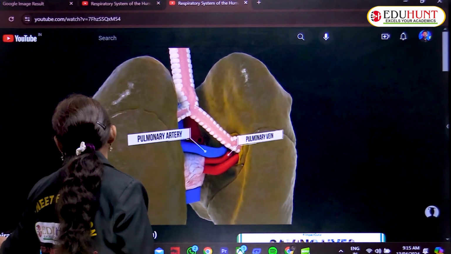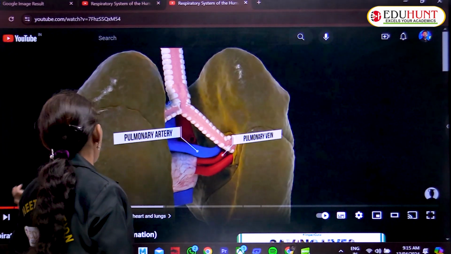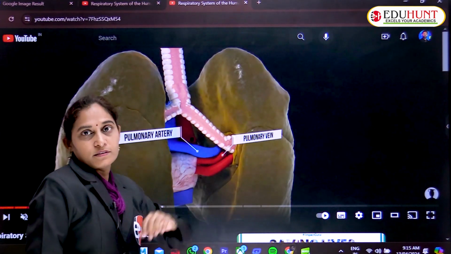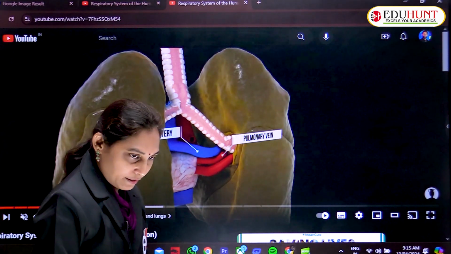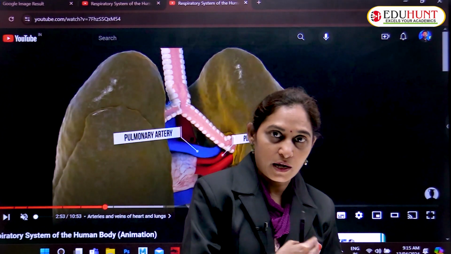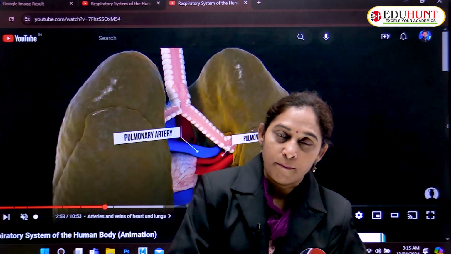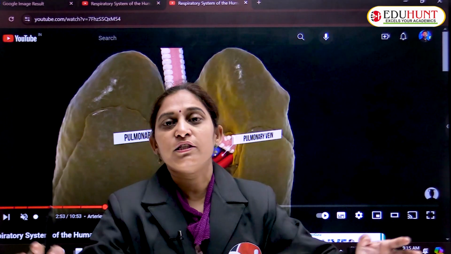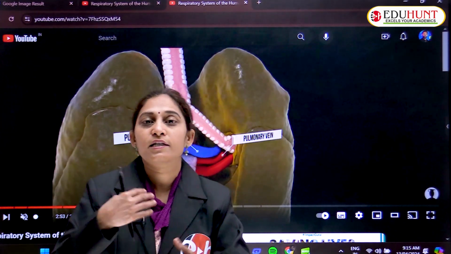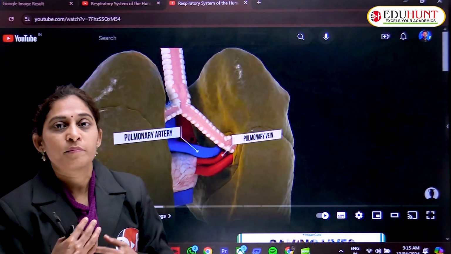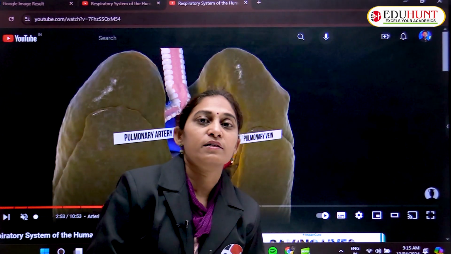The trachea gives out branches called the bronchi, and these bronchi again give secondary bronchi. They are partitioned and branched again and rebranched. They form a tree-like structure called the bronchioles.